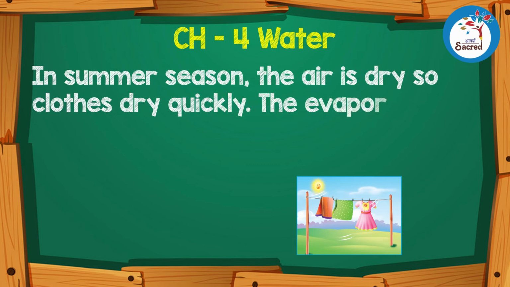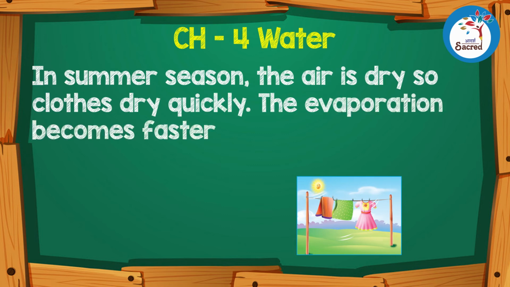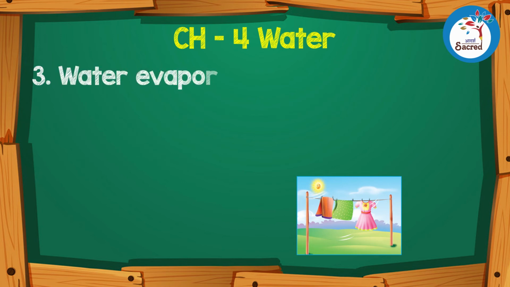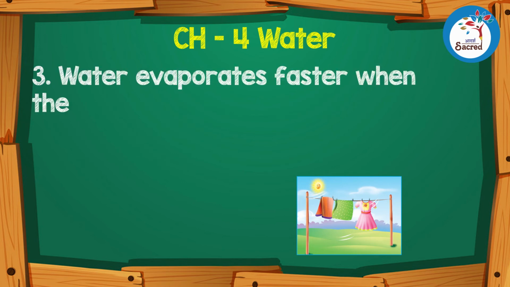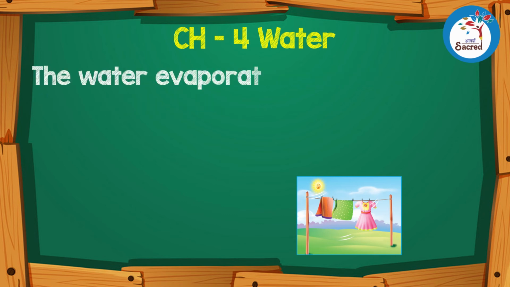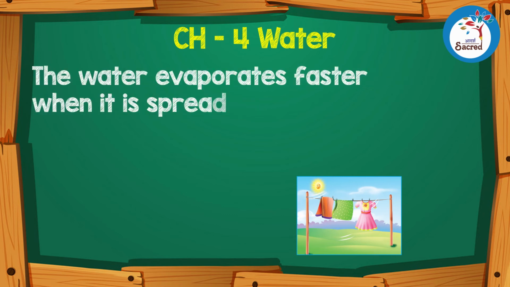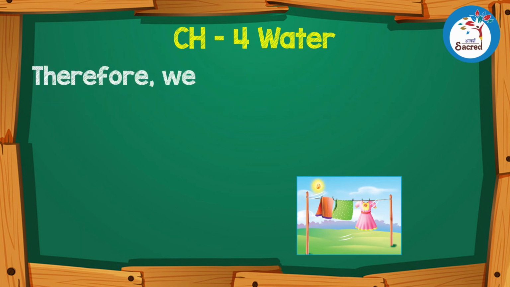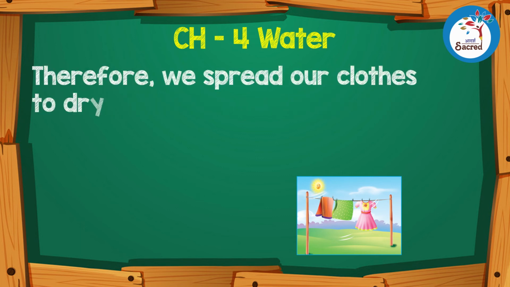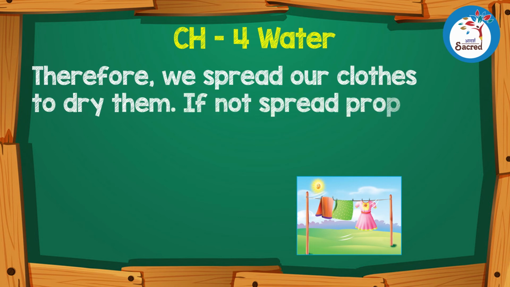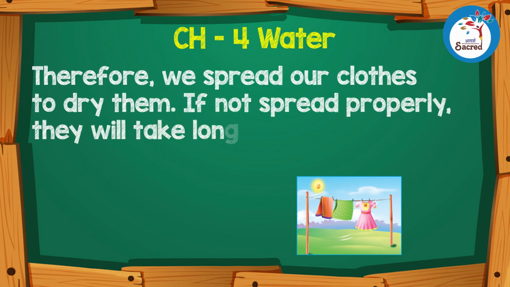The evaporation becomes faster on sunny days. 3. Water evaporates faster when the surface is large. The water evaporates faster when it is spread on a large area. Therefore, we spread our clothes to dry them. If not spread properly, they will take longer time to dry.